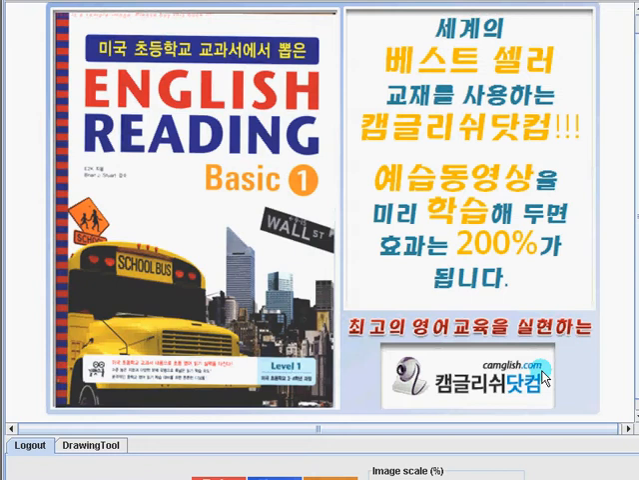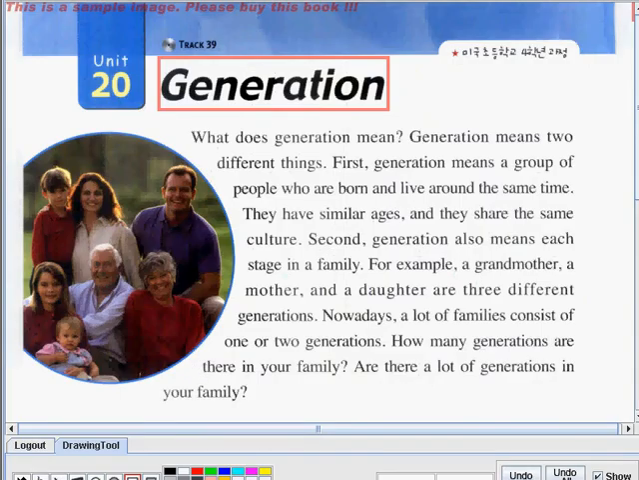This is Teacher Jara, and I will be with you for less than 10 minutes as we deal with a preview of another fun and flashy English passage. So, join me as we study the book English Reading Basic 1. For today, we will tackle Unit 20, and the title of our article is Generation. Let's know more about this word. Let's read the article.